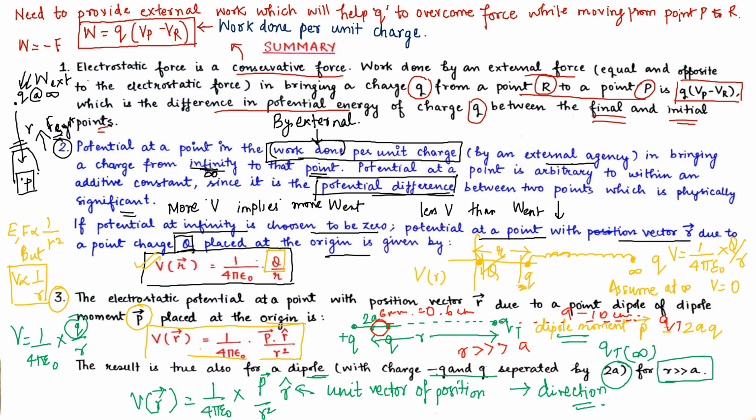So see the difference in the distance, it is far away. When r is way bigger than a, in such a situation also this particular formula follows.